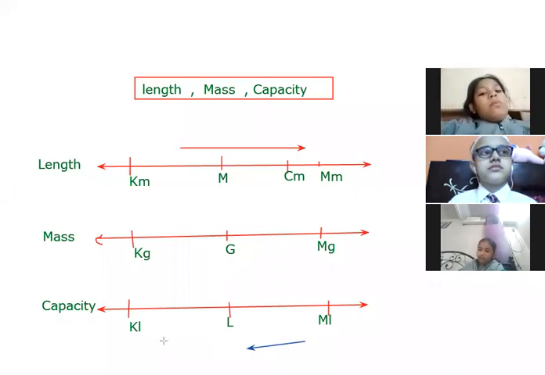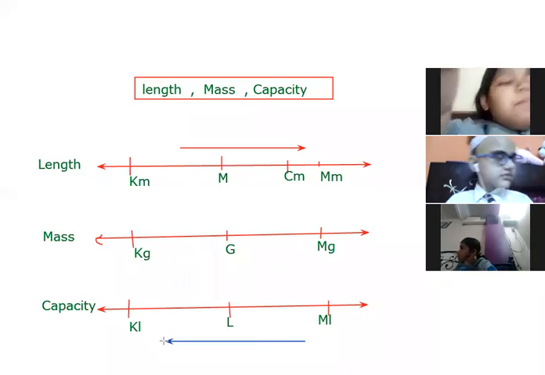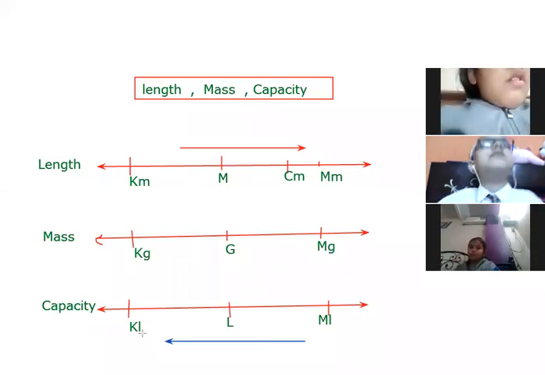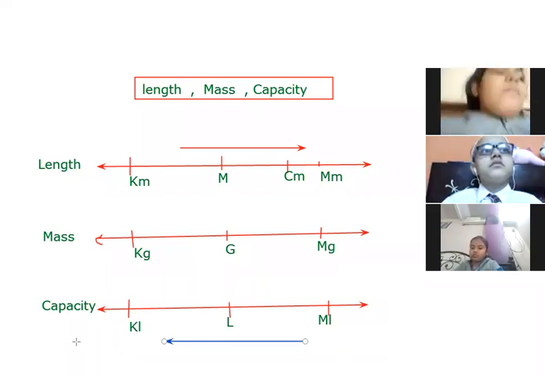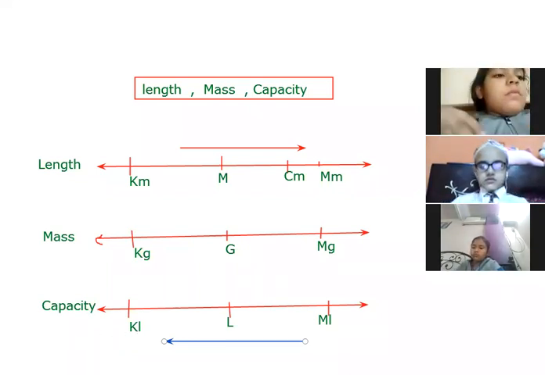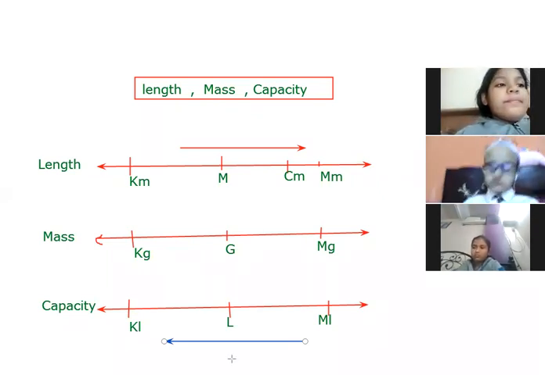In length, the biggest unit is kilometer and the smallest unit is millimeter. What can we say when we move from right to left with the help of the blue color line? Can we say bigger unit to smaller unit?